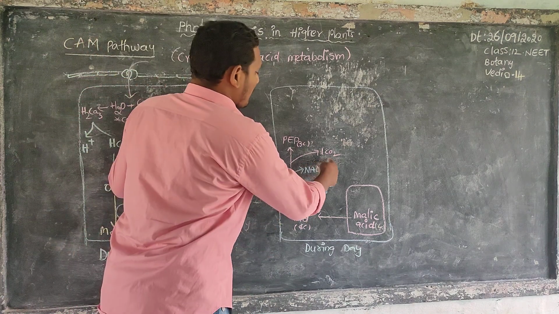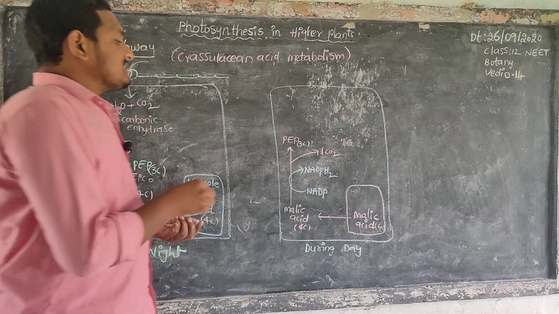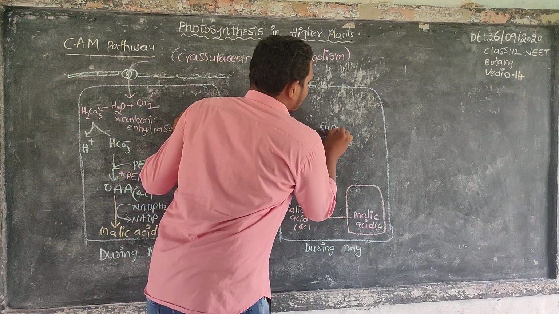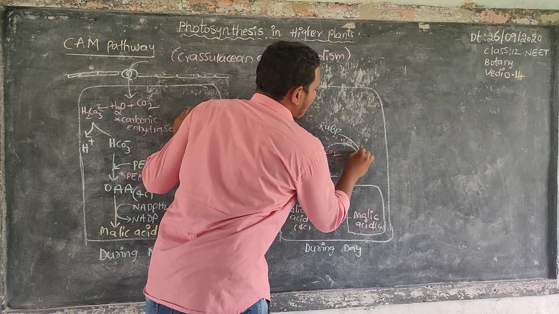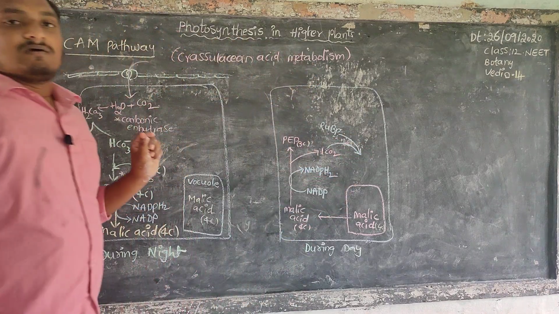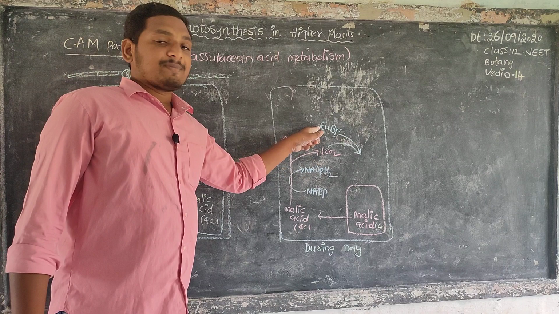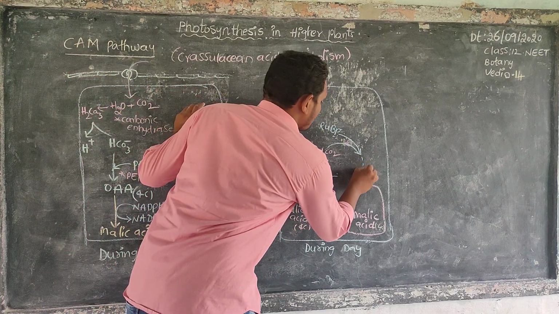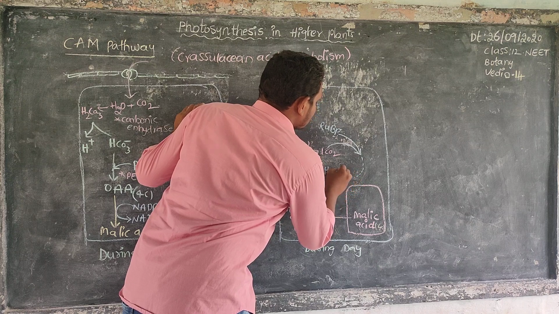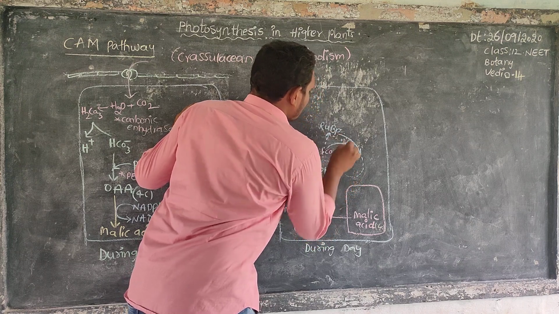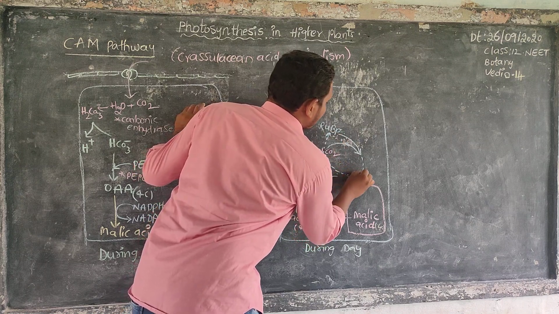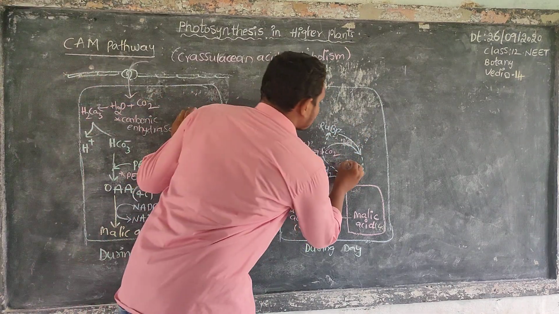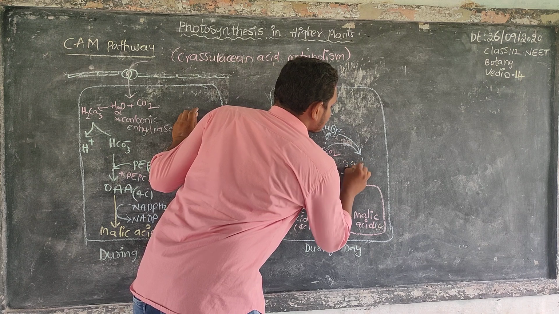This 1 carbon compound enters into the C3 cycle, accepted by RuBP, and is involved in the C3 cycle, again forming RuBP. This is called the C3 cycle.